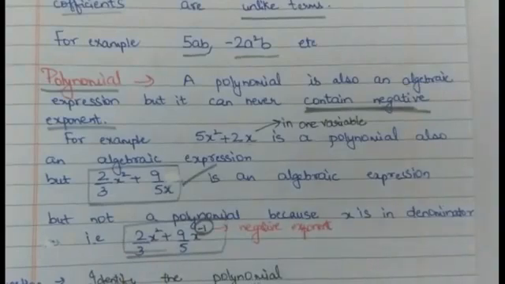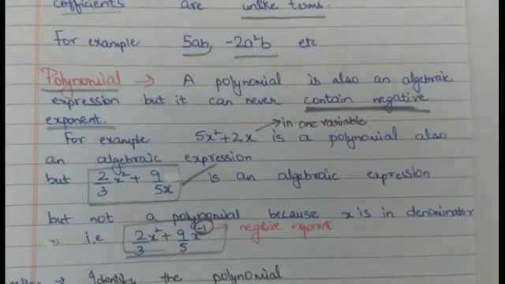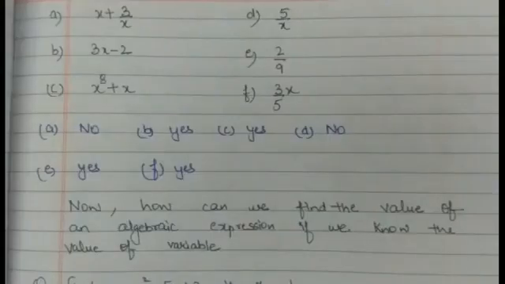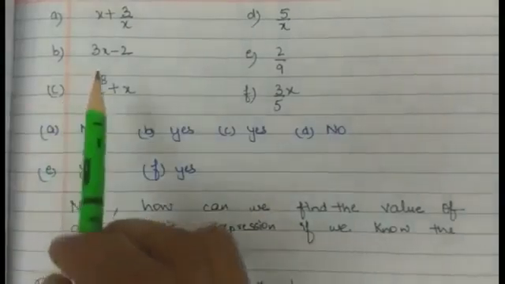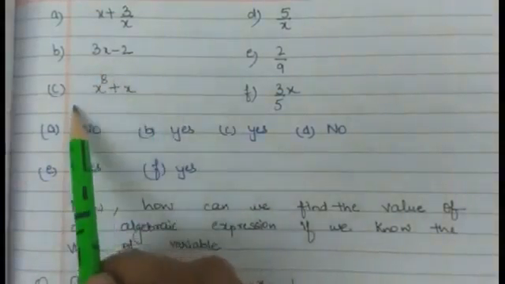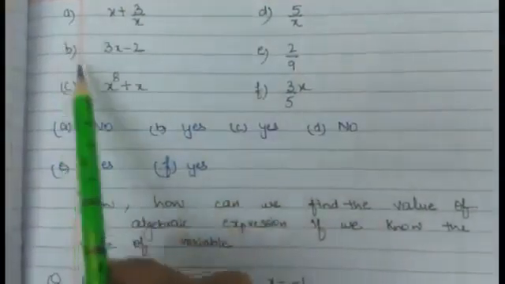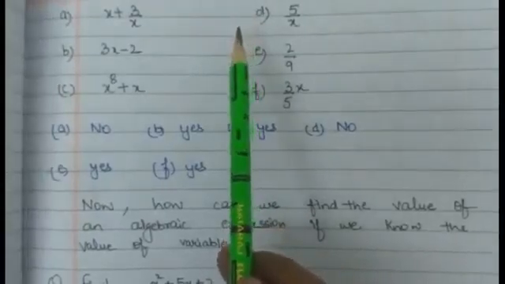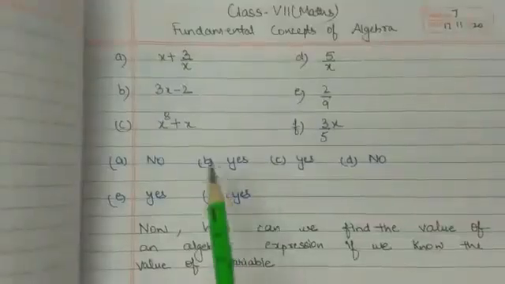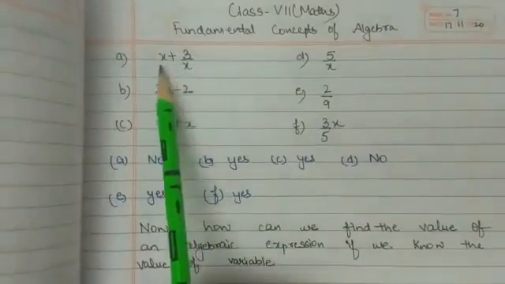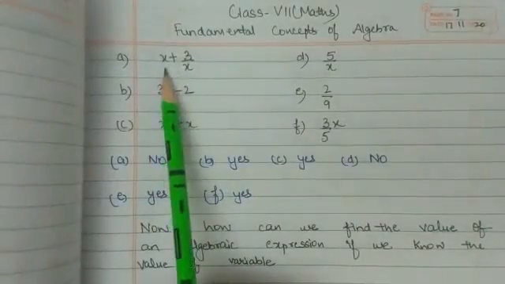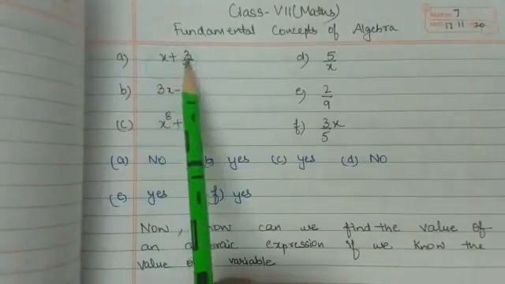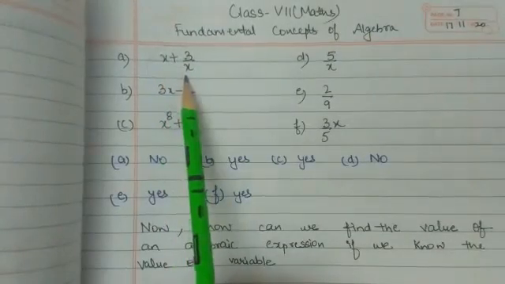So now let us discuss an example. Here we have to identify whether these algebraic expressions are polynomials or not. Let us start from the first. The first expression is x plus 3 upon x.